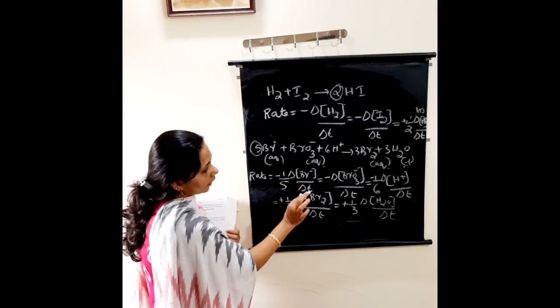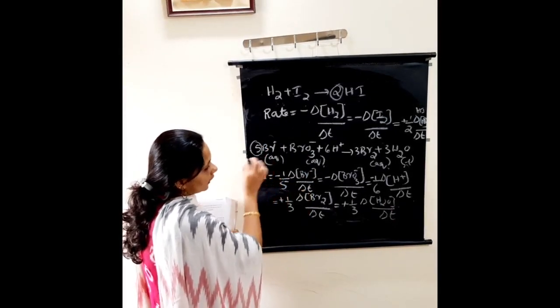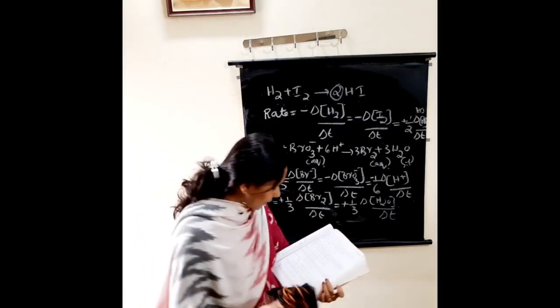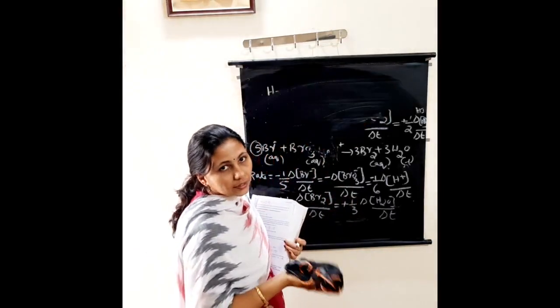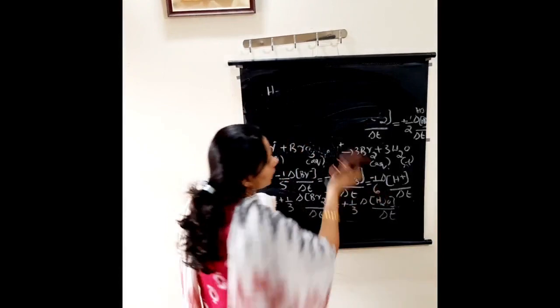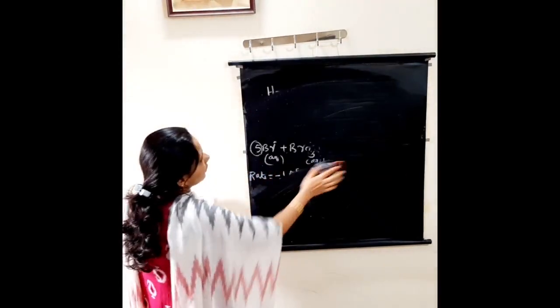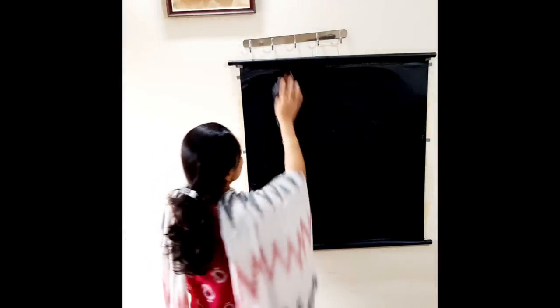Then we can continuously write like this. So this is the second example. Then one more example, if the reactants and products are given in gaseous state. So in place of concentration, what do we have to write? In place of concentration, we have to write their pressure, because we are expressing using their partial pressure. So in place of concentration, we have to write the pressure term.